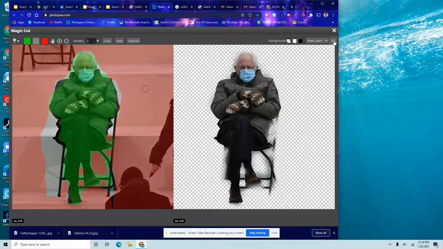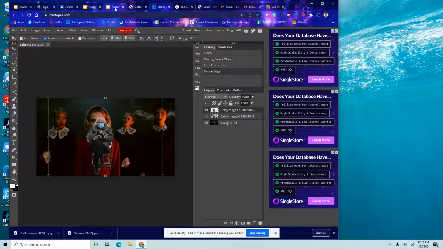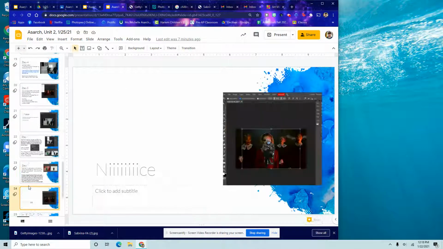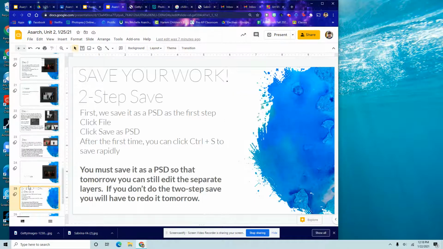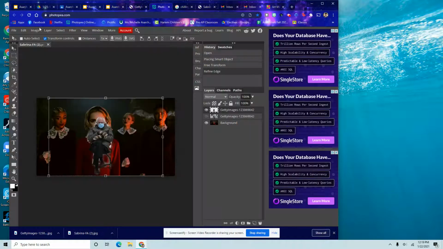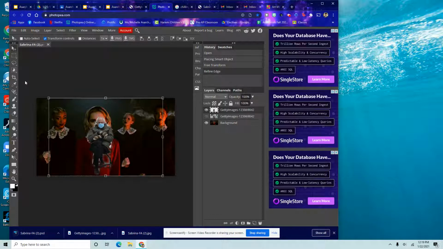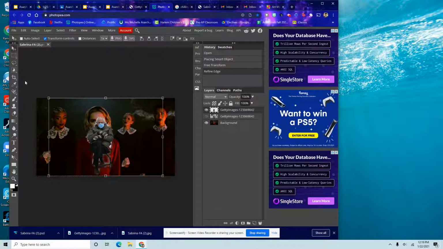When I'm done, in the top right corner, I'm going to click OK. So now, looking back on my slides, done Magic Cut, I clicked OK. Nice. So now we need to do that two-step save to wrap it up. Click on File and click Save as PSD to save that to your computer. If you do not save the PSD to your computer, you're going to have to do this again tomorrow. I'm not kidding. You need the PSD file format so that you can have these layers tomorrow when we move it around. Otherwise, you're going to have to go over those same steps, and that would really, really stink.